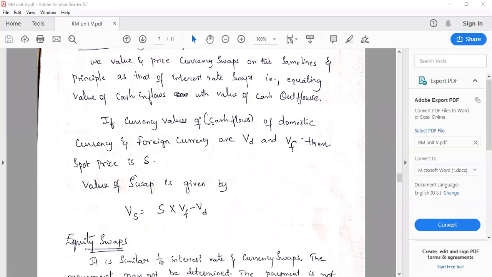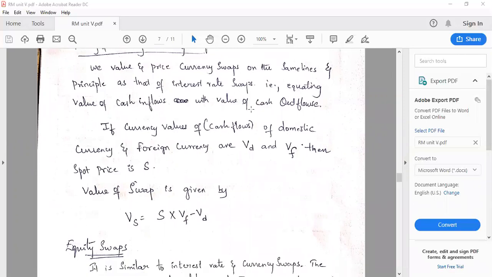To know the currency swap value, first of all we have to find out the domestic currency value and the foreign currency value.